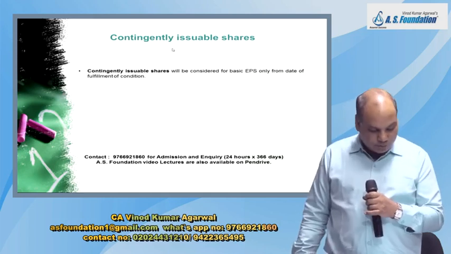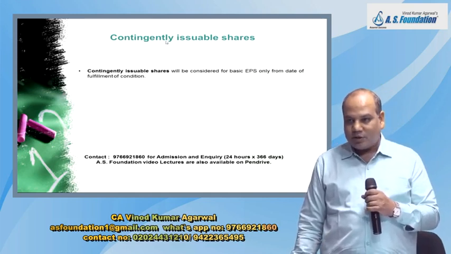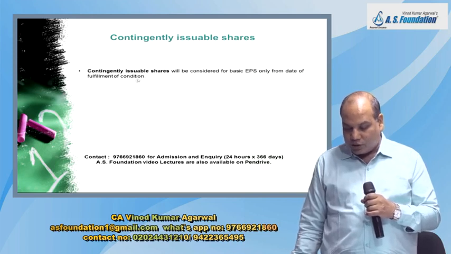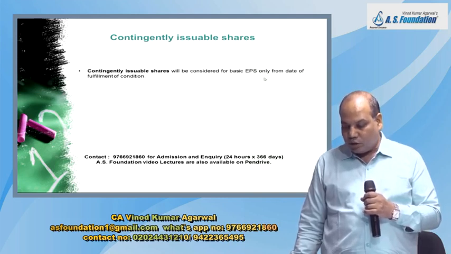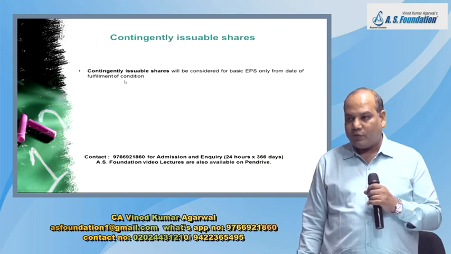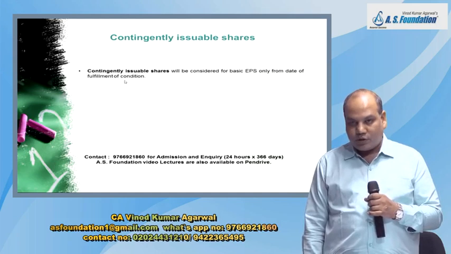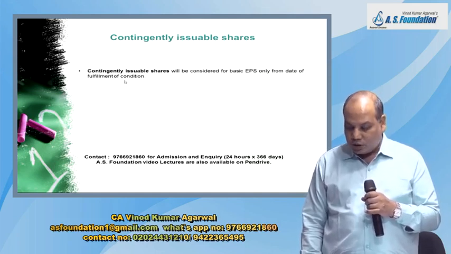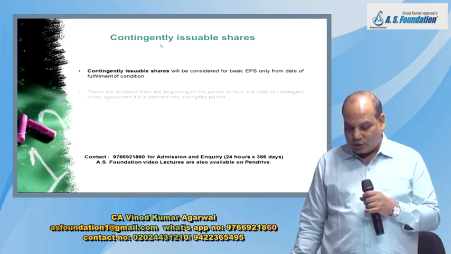First we will see basic EPS today. Our topic right now is basic EPS. Immediately after this, diluted EPS. Contingently issuable shares will be considered for basic EPS only from the date of fulfillment of condition. They will be included in calculating the basic EPS only after the fulfillment of that contingency.